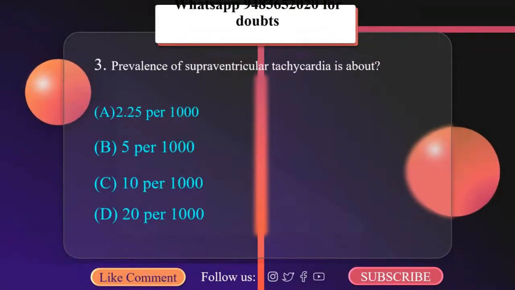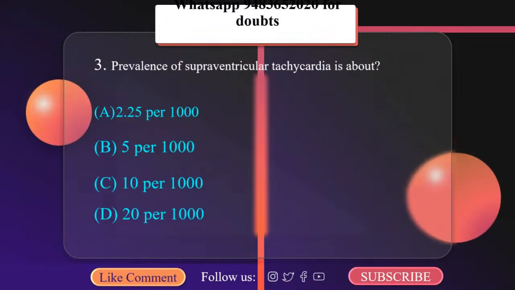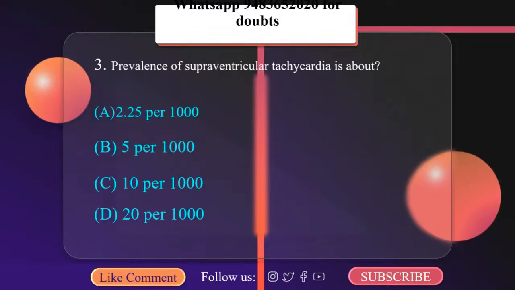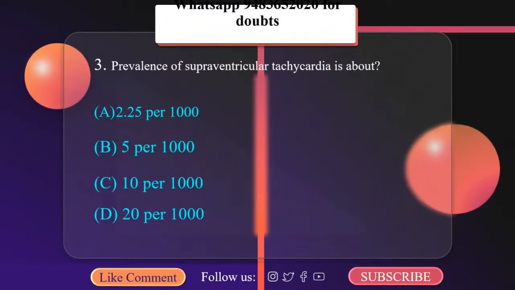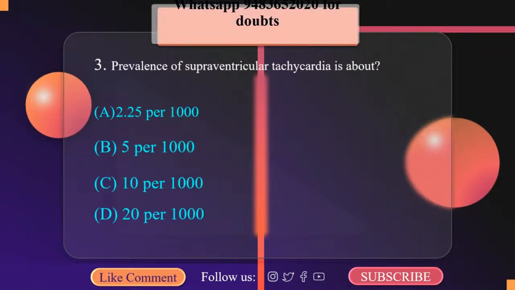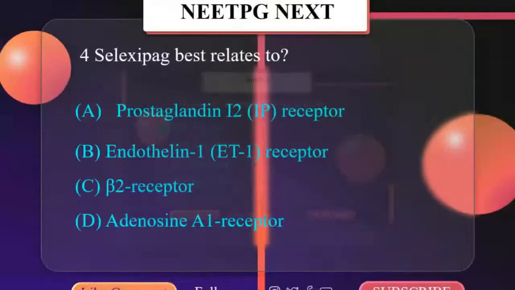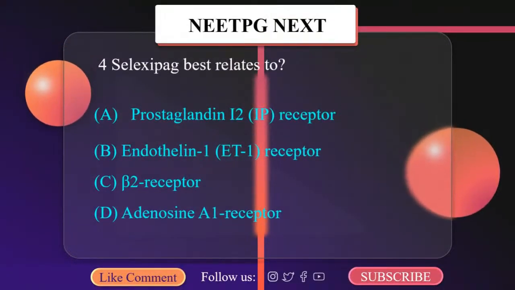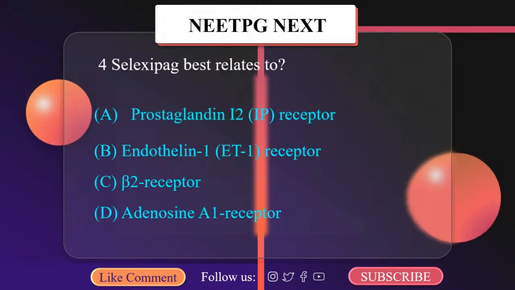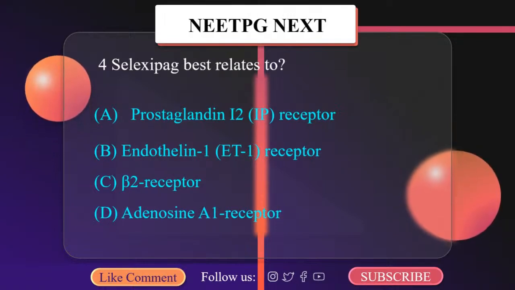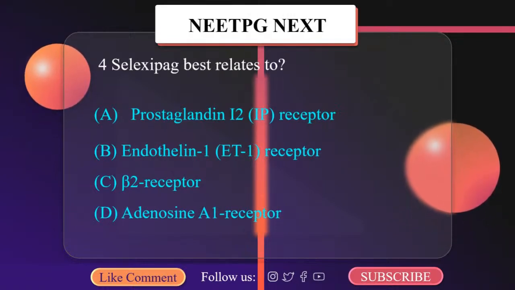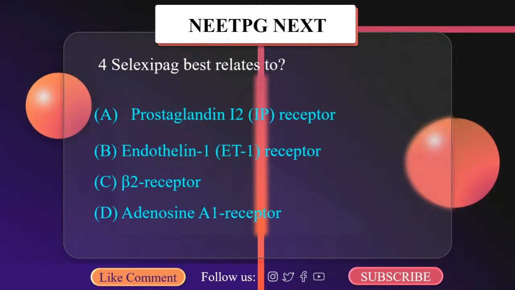Prevalence of supraventricular tachycardia is about: A. 2.25 per thousand, B. 5 per thousand, C. 10 per thousand, D. 20 per thousand. It is 2.25 per thousand. Selexipag best relates to: A. Prostaglandin I2 receptor, B. Endothelin 1 receptor, C. Beta 2 receptor, D. Adenosine A1 receptor.